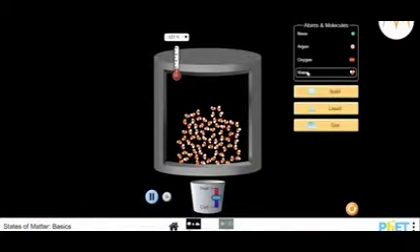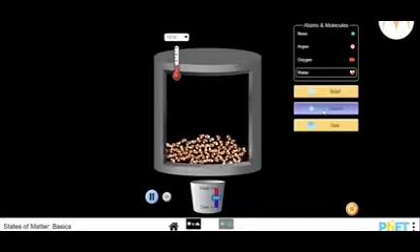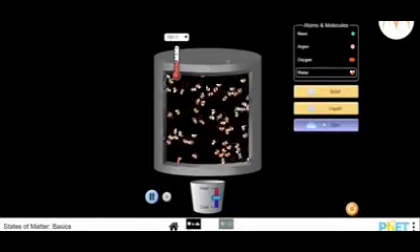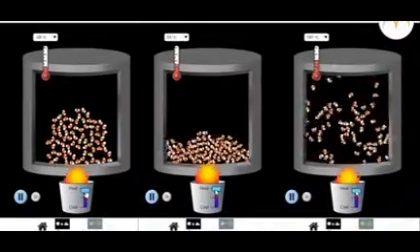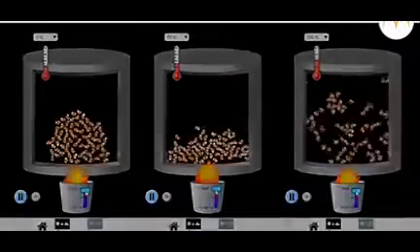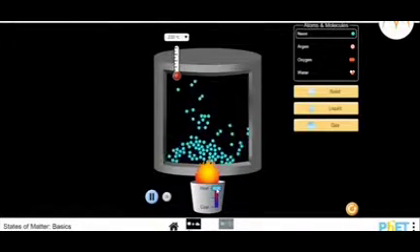Let's use this PhET simulation to explore movement of water molecules in different states. This is how molecules move around in ice, water, and vapor. As we heat the container, movement of molecules becomes more random and vigorous. Here is how neon atoms react when heated to higher temperatures.